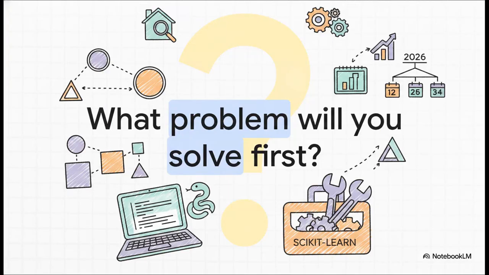And that brings us to the end of our beginner's roadmap. The foundational concepts make sense, the tools like Python and scikit-learn are ready to be downloaded, and your learning roadmap for the next few years is crystal clear. So the only real question left to ask you is this: what real-world problem are you going to choose to solve first with machine learning?